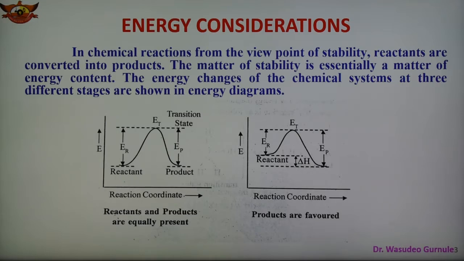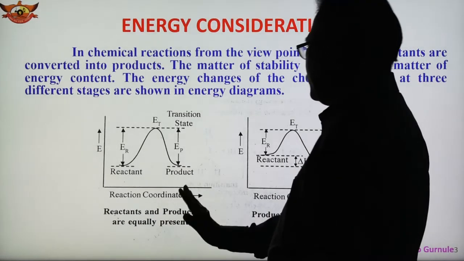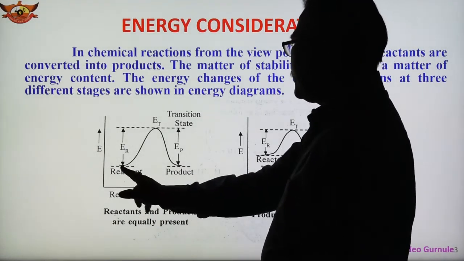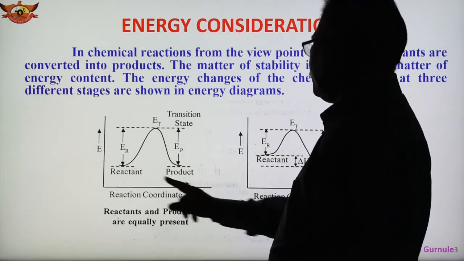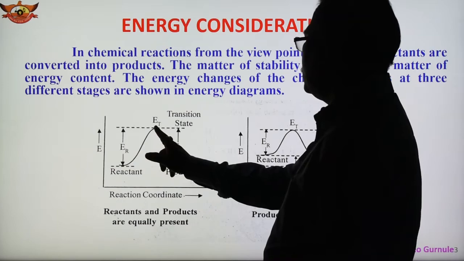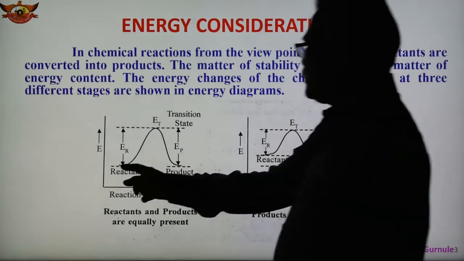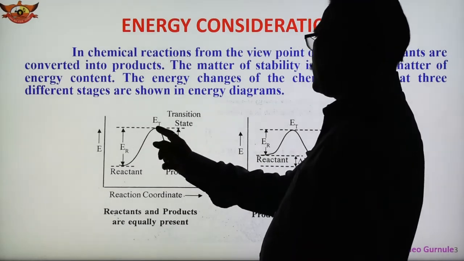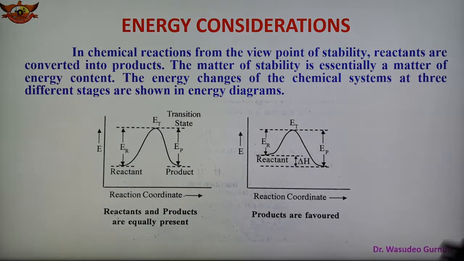In this diagram, the reactant and product are equally present. Here this is the transition state, that is the intermediate state. The reactant is first converted to the transition state and then to the product, but in this first figure reactant and product are equally present.